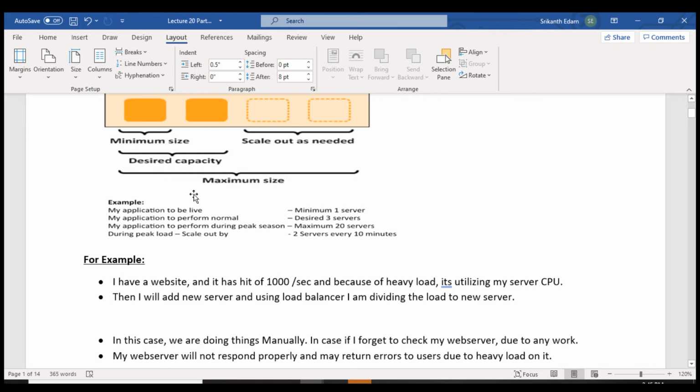Already one server is running, and here I kept 2, so a total of 3 servers are running. In case one server crashes, I have 2 instances running as backup. For my application to perform during peak season, the maximum EC2 instances I kept is 20.